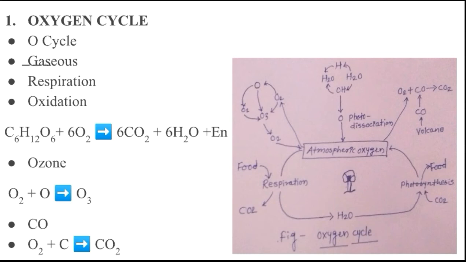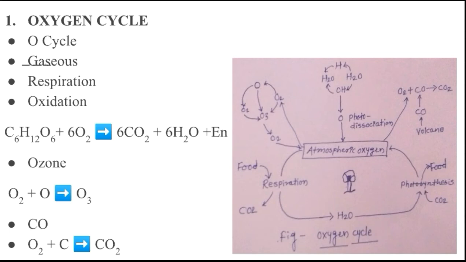It means oxygen is taken into the body and used for the oxidation reaction of carbohydrate. C6H12O6 is glucose, that is the carbohydrate, and energy is formed. Okay, that is the particular reaction.